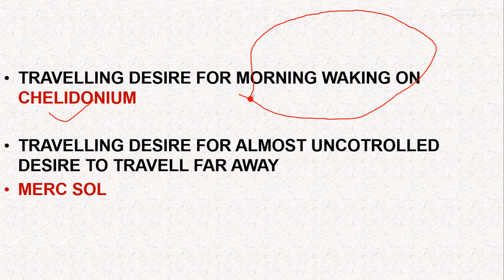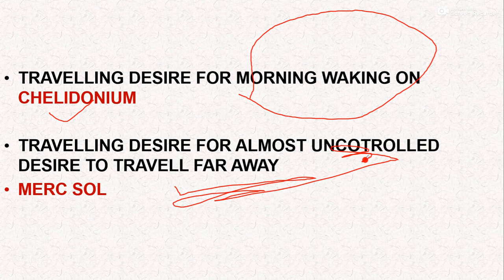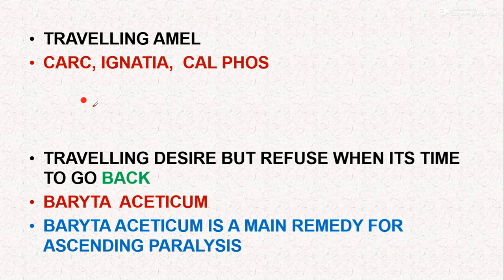Now next, Merc sol, we have already talked about uncontrollable impulse. They always say that I cannot control myself from going from one place to another place. Traveling amelioration means there are these three medicines, that is Carcinosin, that is Ignatia, that is Calcarea phos. Their physical problems or even mental stress get better while they travel. They get so much improvement, palliation, with their complaints.